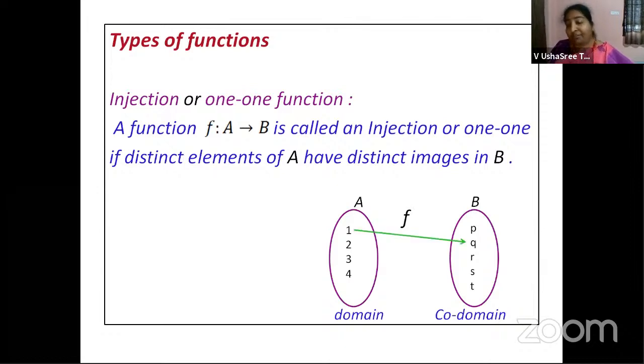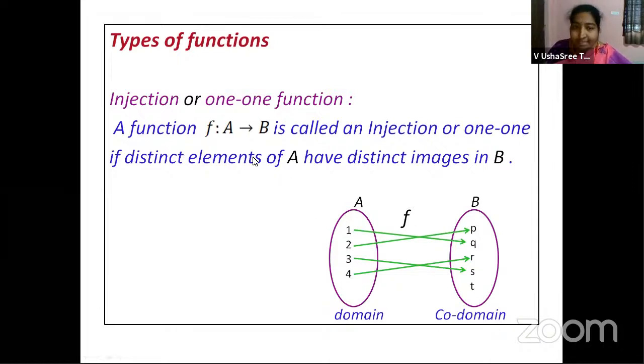Then f in set A, 1 is mapped to Q, 2 is mapped to P, 3 is mapped to S, and 4 is mapped to R. Now see the conditions. Is it a function first of all? Yes, it is a function because every element in set A has got some image in set B.